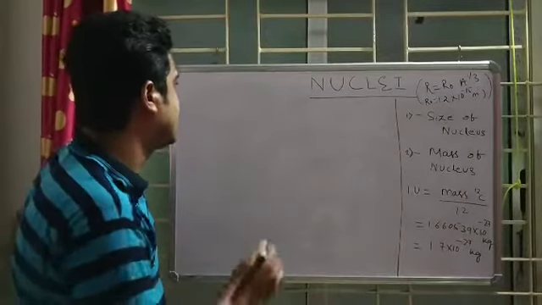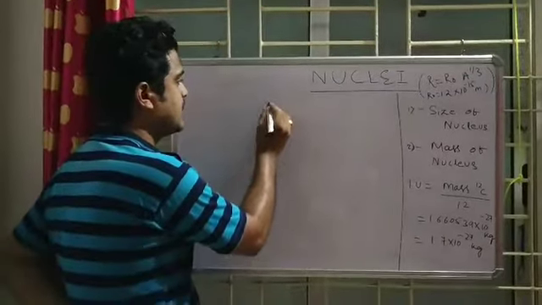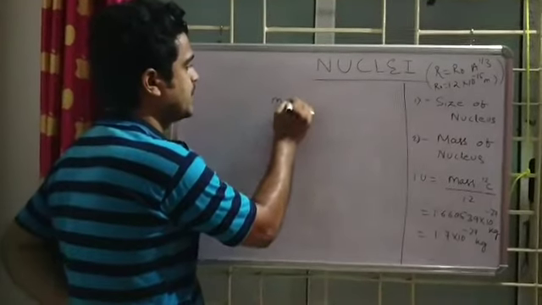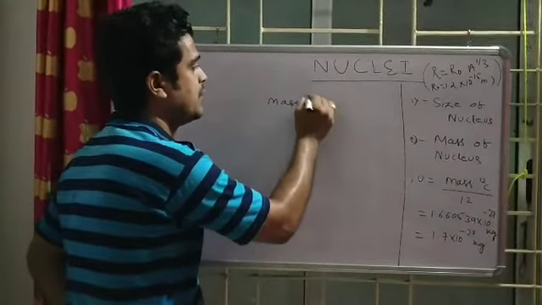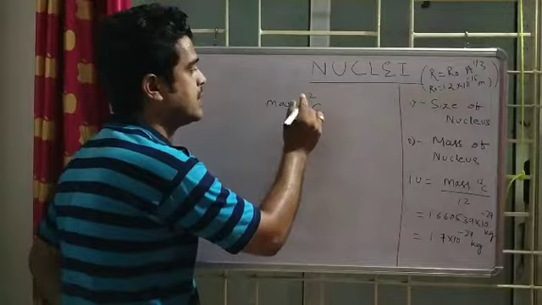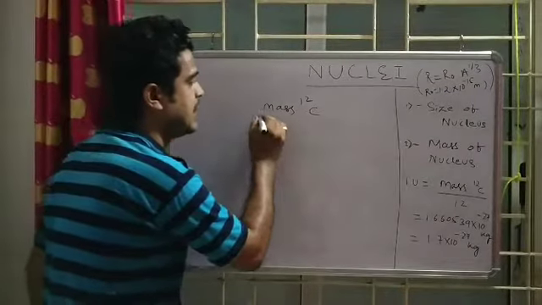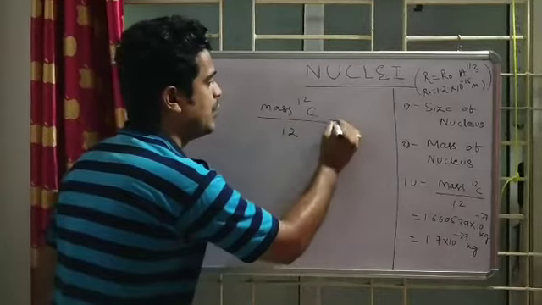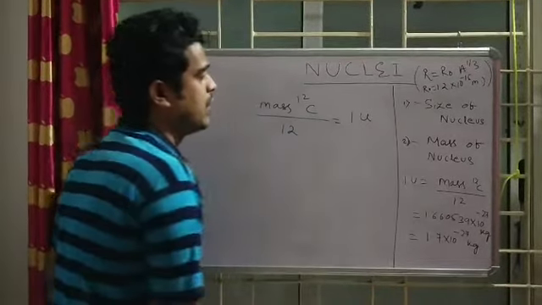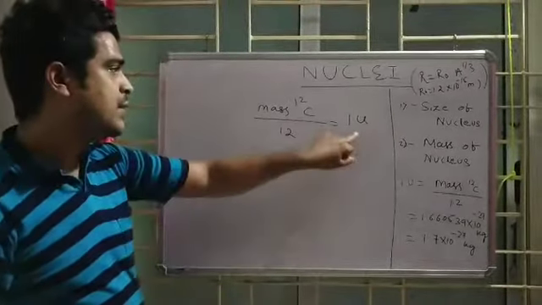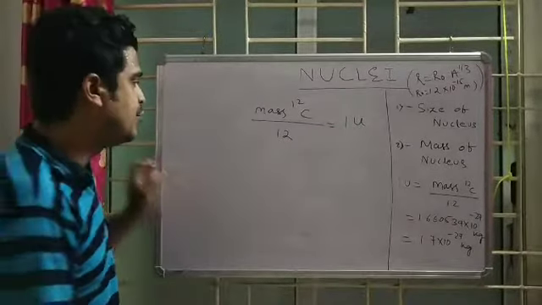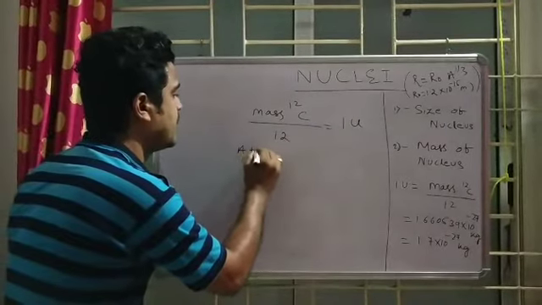So they said, if I take carbon, the mass of carbon, which I am writing as 12, that is C12, divided by 12 will give 1 U. The atomic number of carbon is 6. So now the question arises, what is the value of 1 U? 1 U is the atomic mass unit.